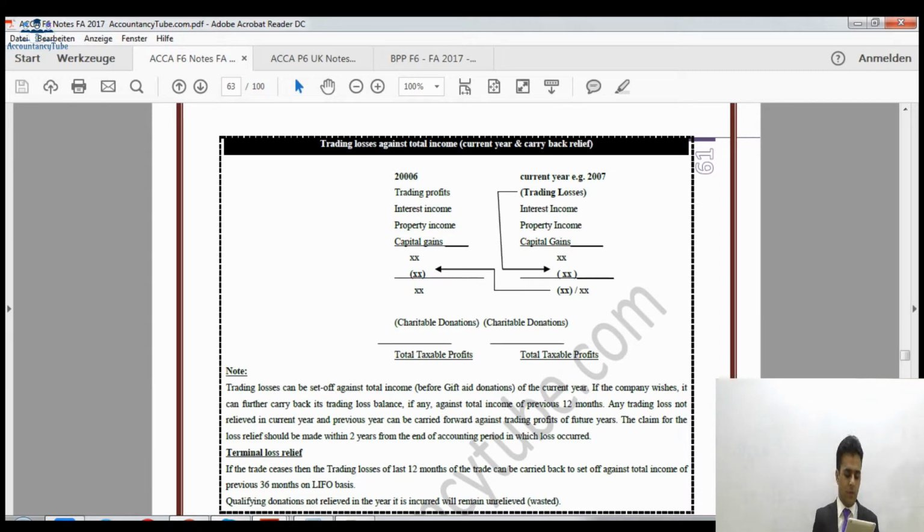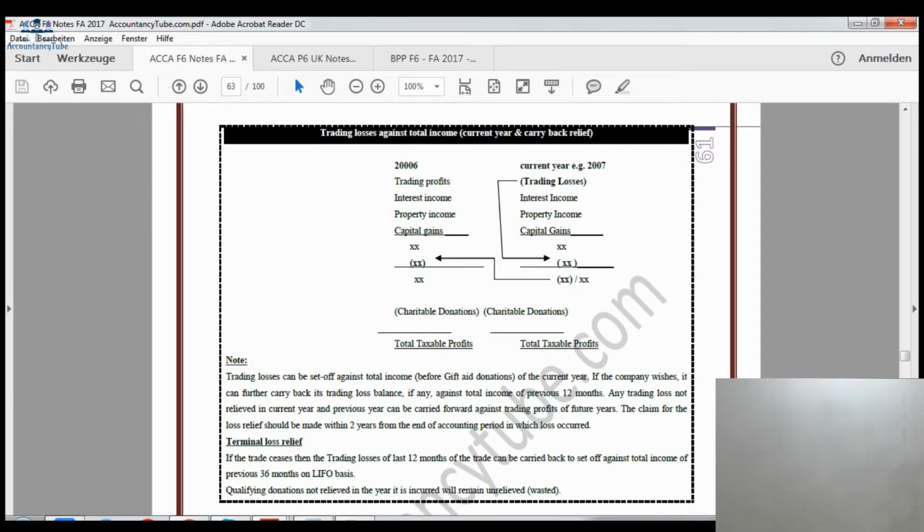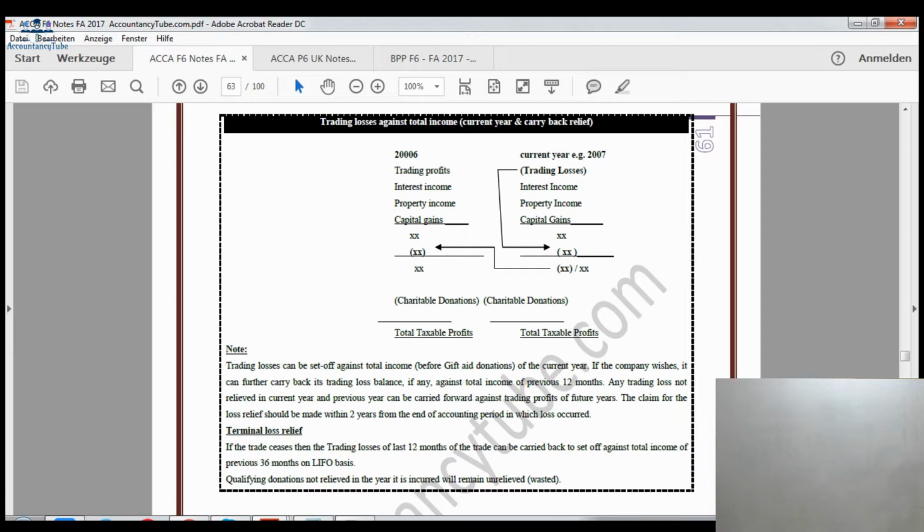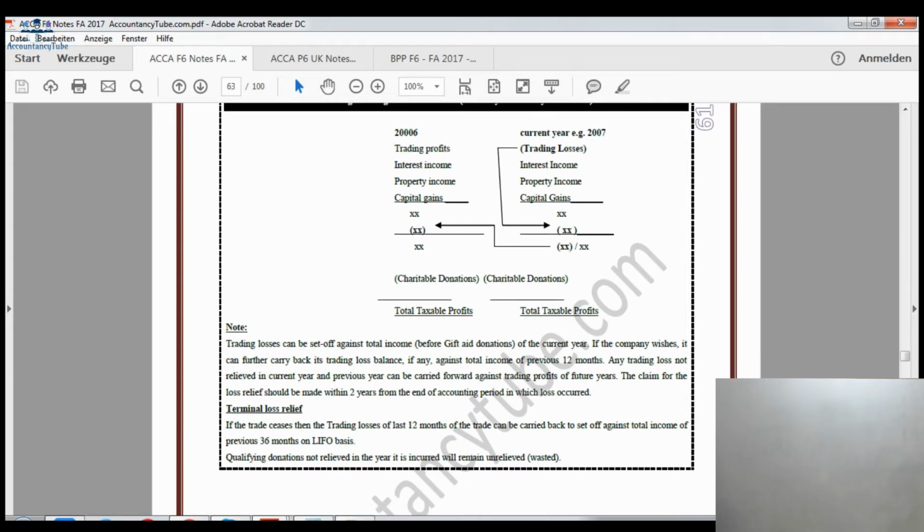Now the one we are going to look at is the trading loss against total income. We can set off against total income of the current year and the previous year as well. Two examples are given. It is not 20,006, sorry, it's a typo, it's 2006 for the previous year, and the current year is 2007. If we had a loss in 2007, we can set it off against total income of the current period, and if anything is left, we can carry it back to the previous year and set it off against that year's total income as well, as you can see on your screen.